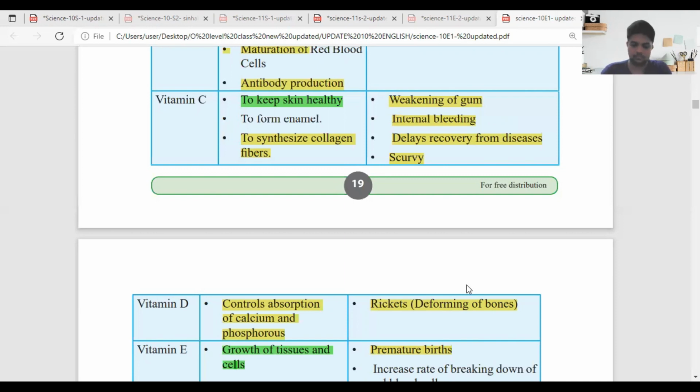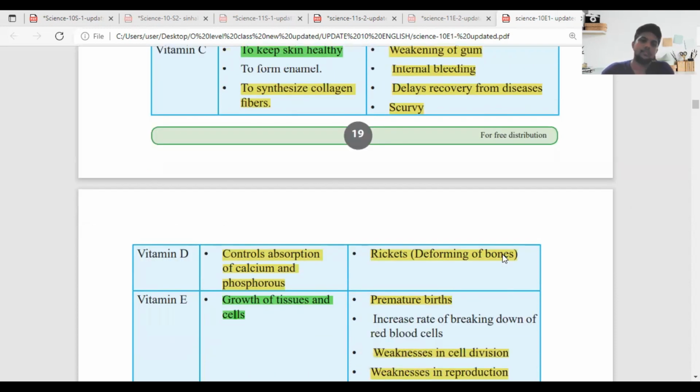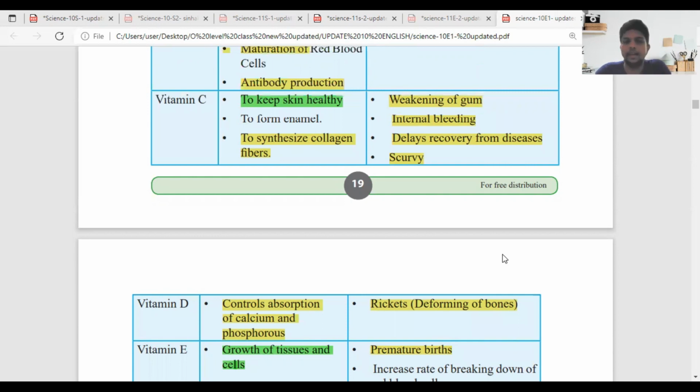Deficiency symptoms are weakening of gums, internal bleeding, delayed recovery from diseases, scurvy. Vitamin D controls absorption of calcium and phosphorus. Rickets, deforming of bones. This is a very easy one. Quickly you can go through it and understand.